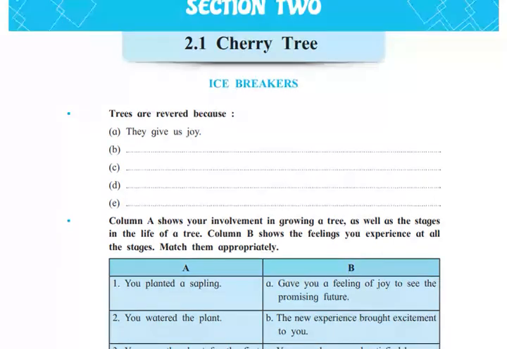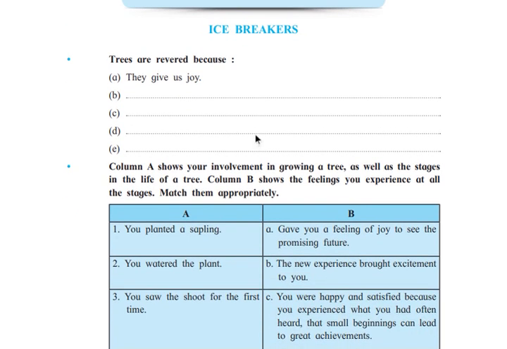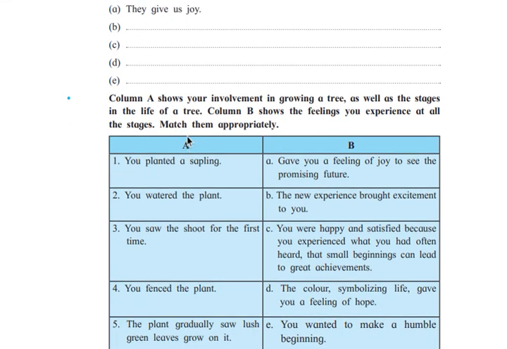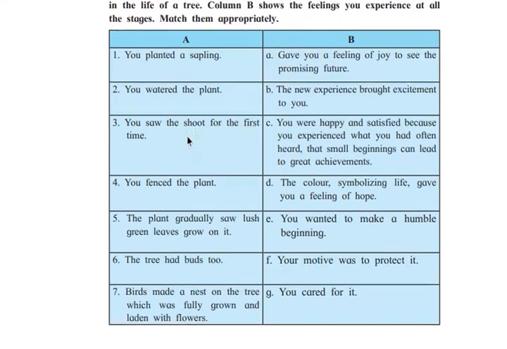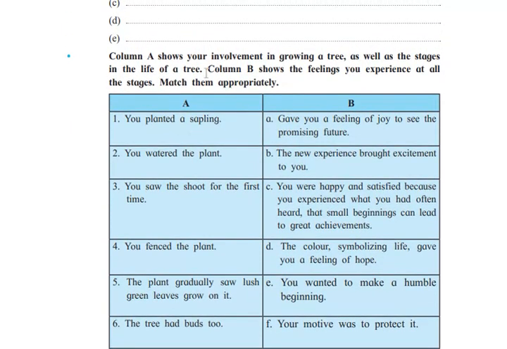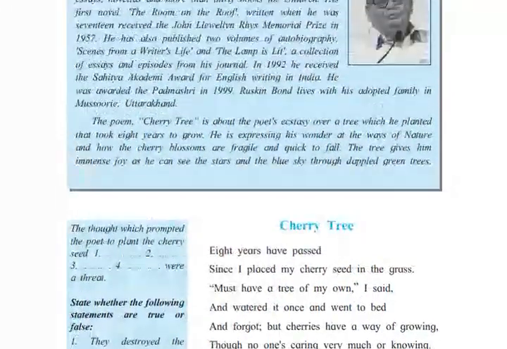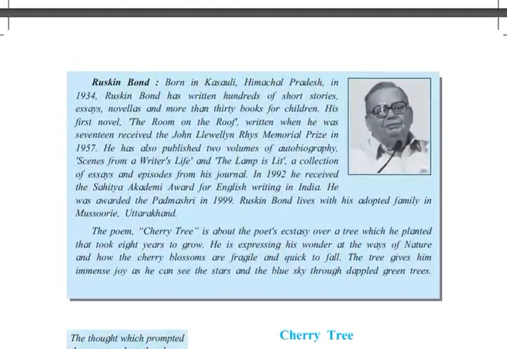There are some icebreakers. If you read, then you will understand that these are general questions, like trees are revered because they give us joy. Okay, they give us oxygen, they give us shelter. You can write like this. Okay, column A shows your involvement in growing a tree as well as the stages of life. So you can write. Okay, now let's come to the poet.